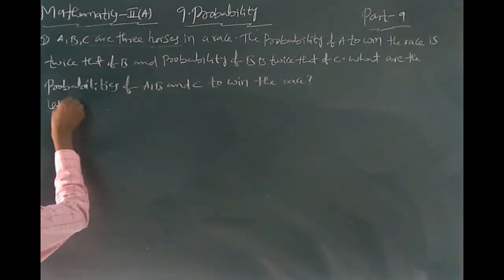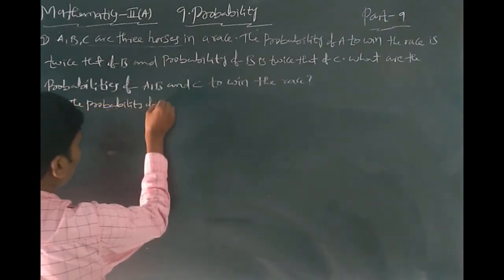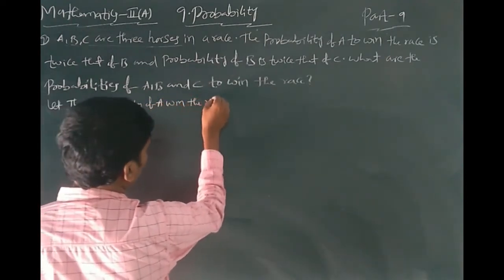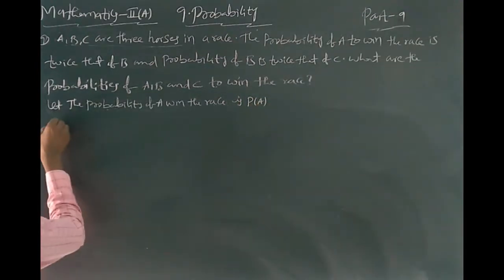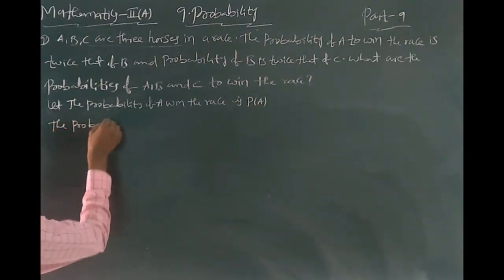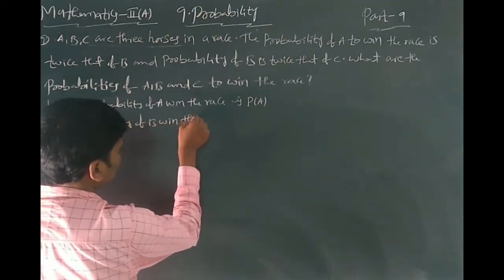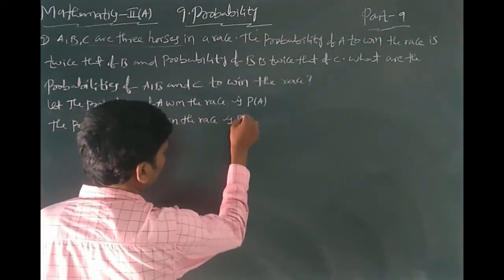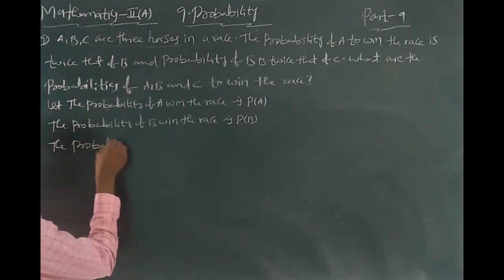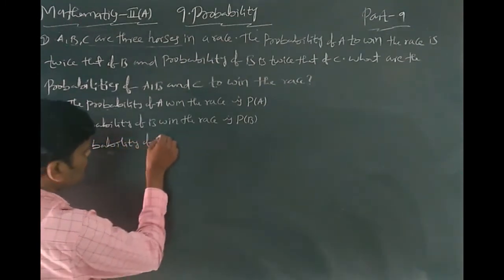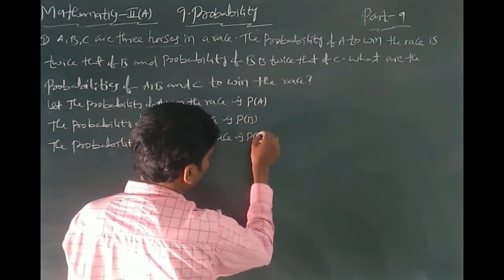Let the probability of A to win the race be P of A. Similarly, the probability of B to win the race is P of B. Next, the probability of C to win the race is P of C.